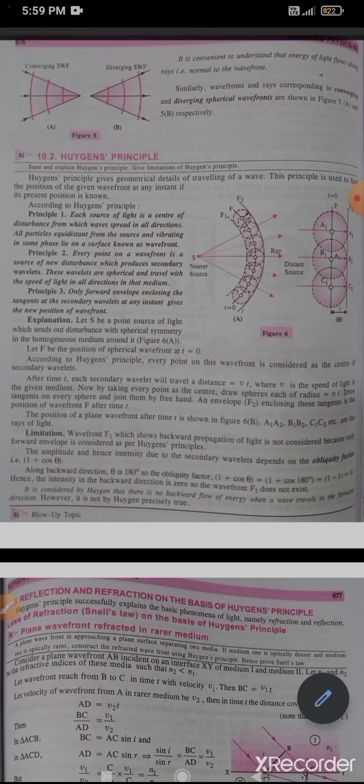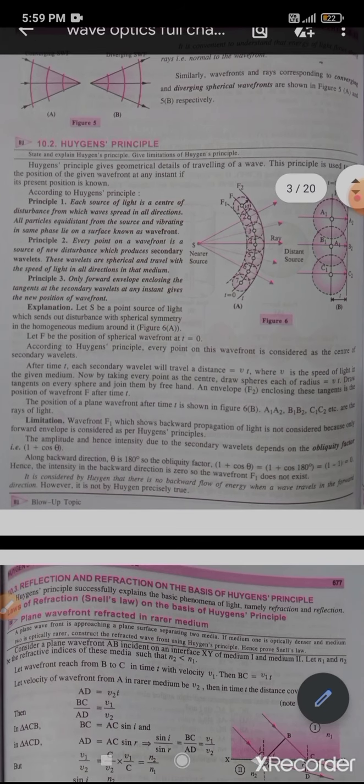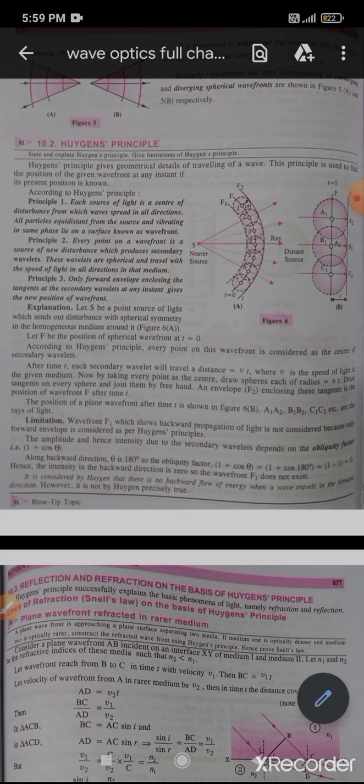An envelope F2 enclosing these tangents is the position of the wavefront F after time t. After some time t, this envelope F2 is the position of the wavefront after time t.